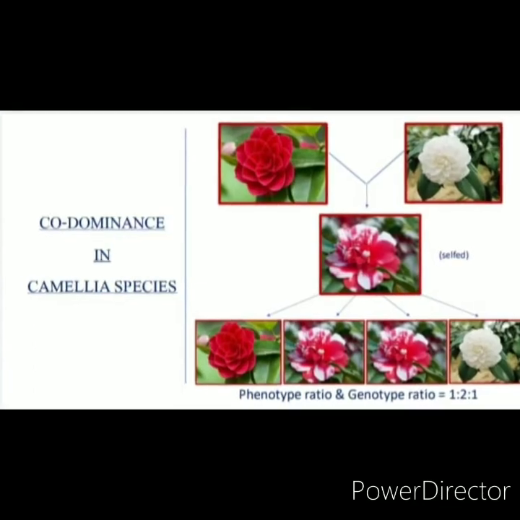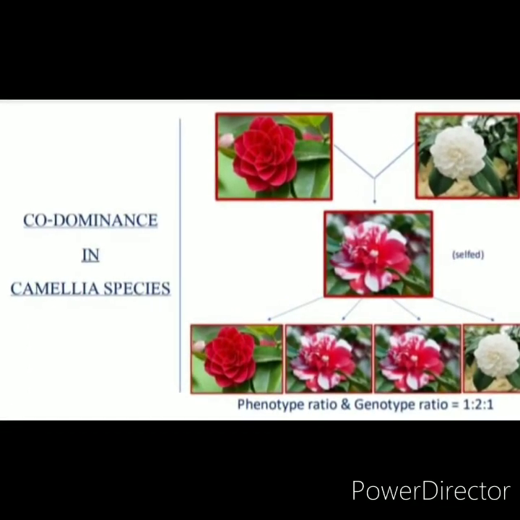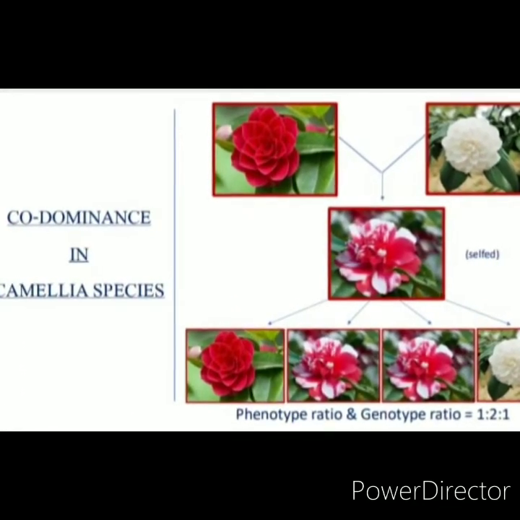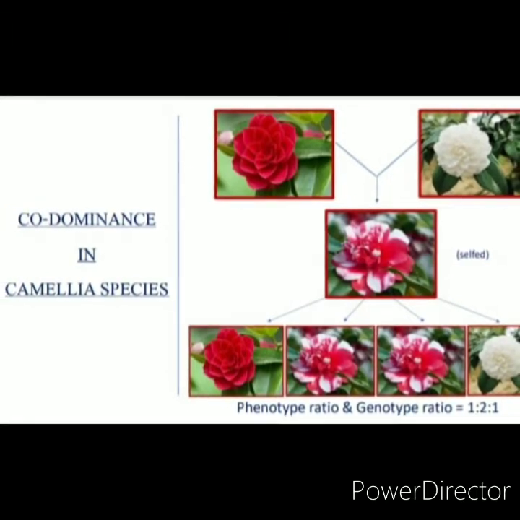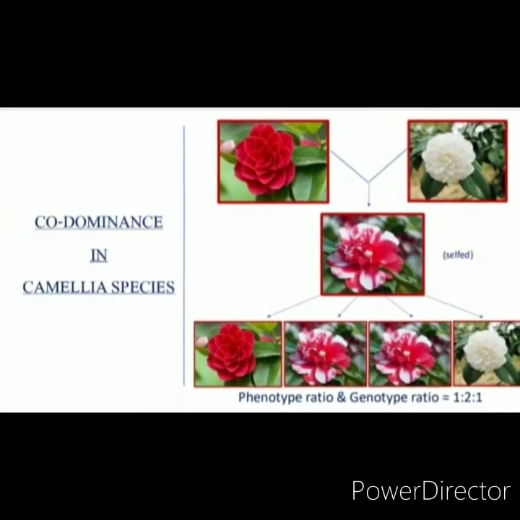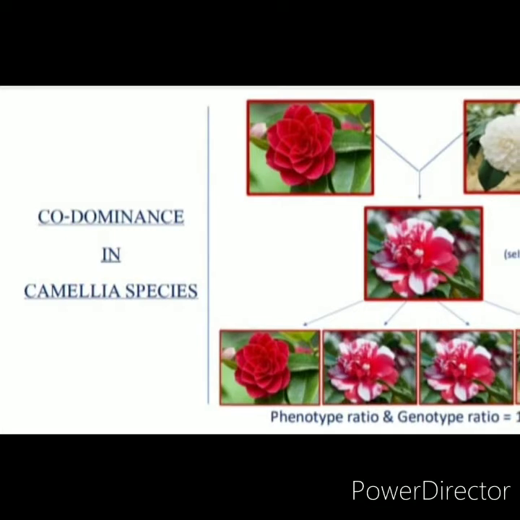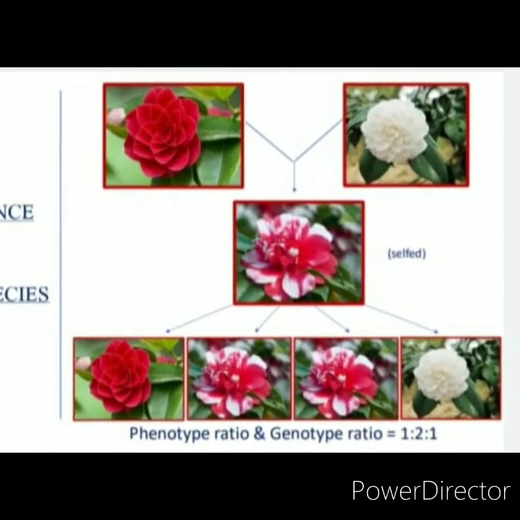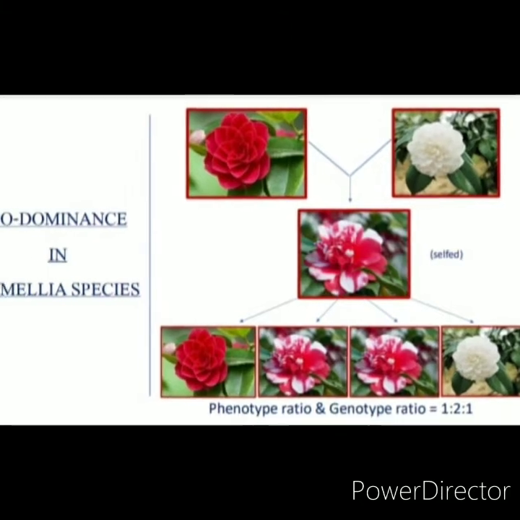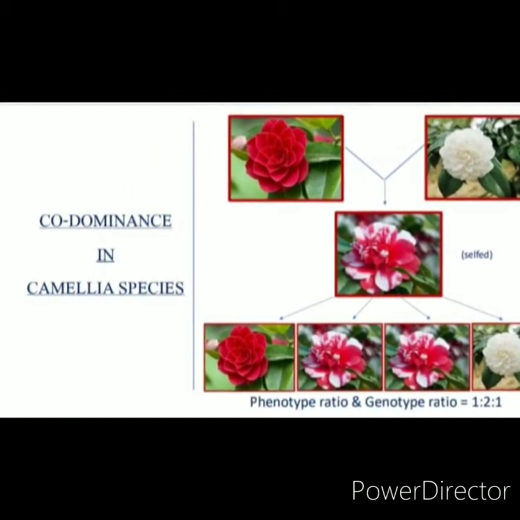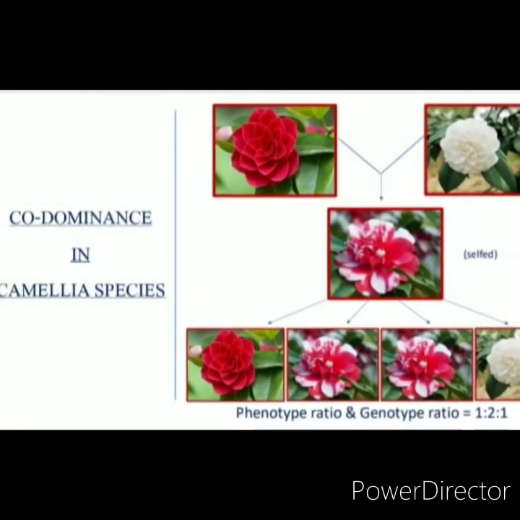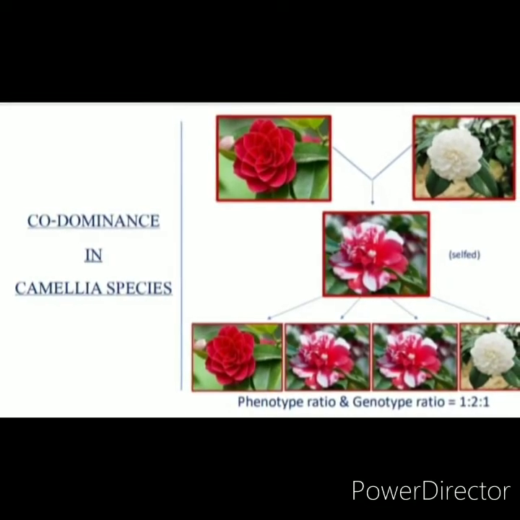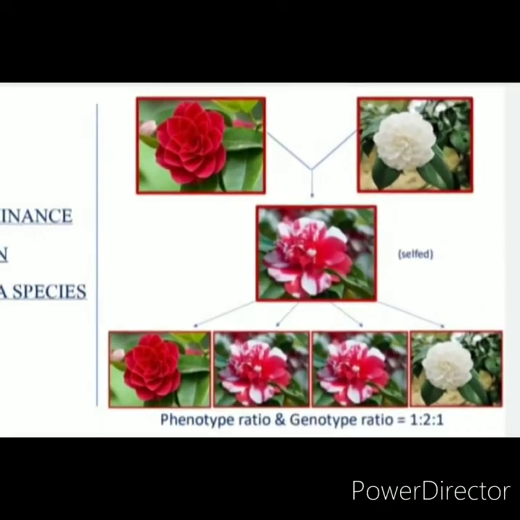When a pure breeding red flower of Camellia species is crossed with white, we got a new phenotype in F1, neither red nor white, but white with red dotted flowers. The effect of both parental characters, red and white, is shown in the F1 generation. So it is called codominance.